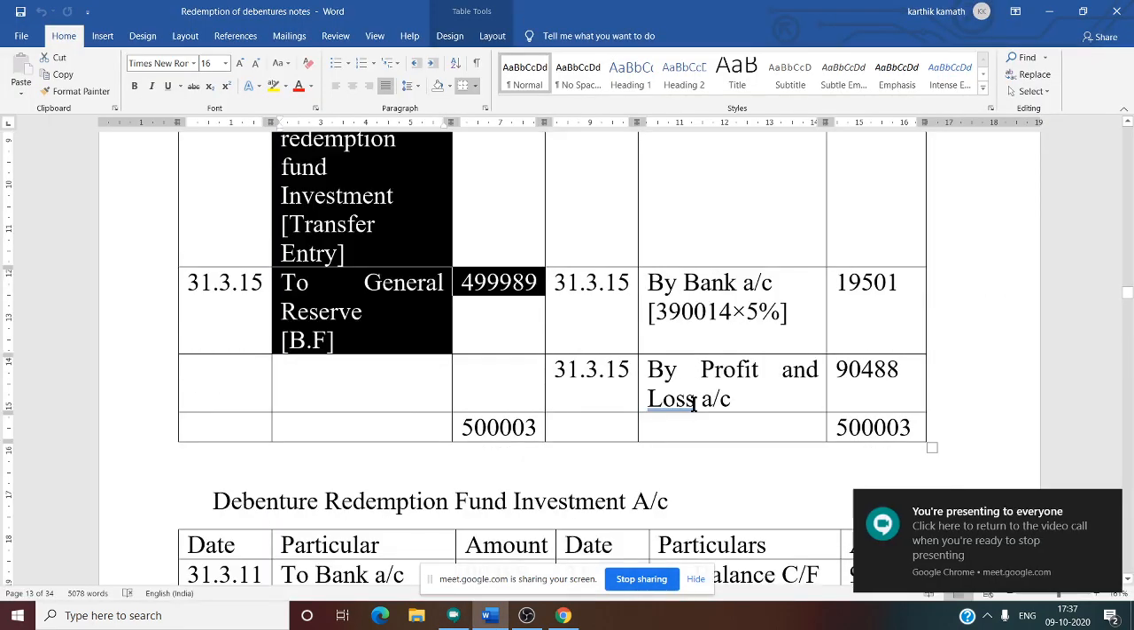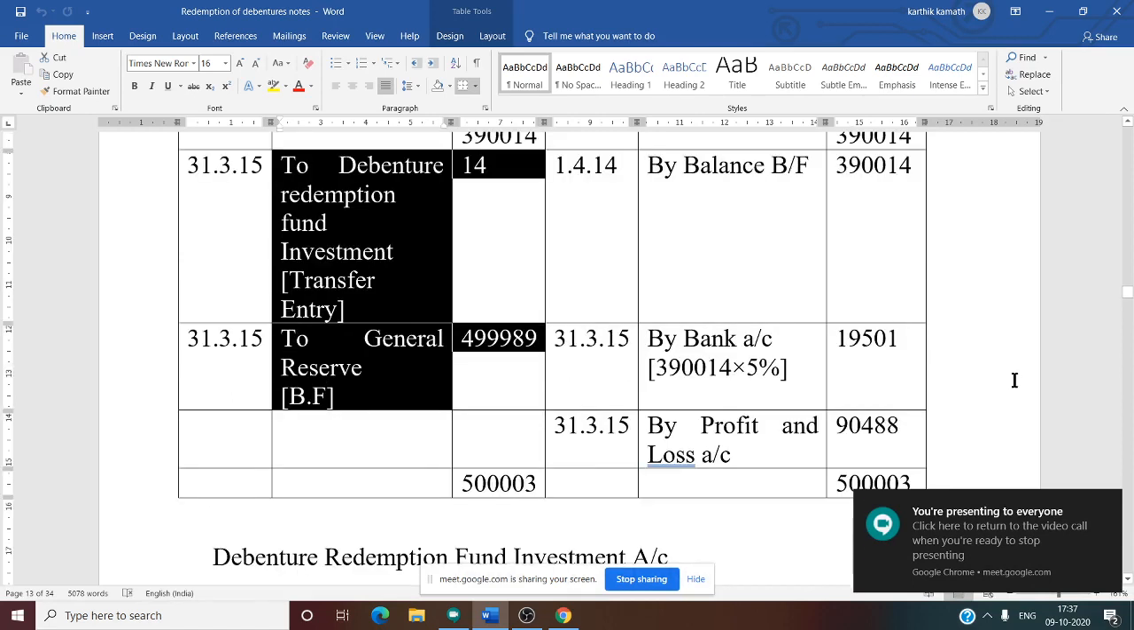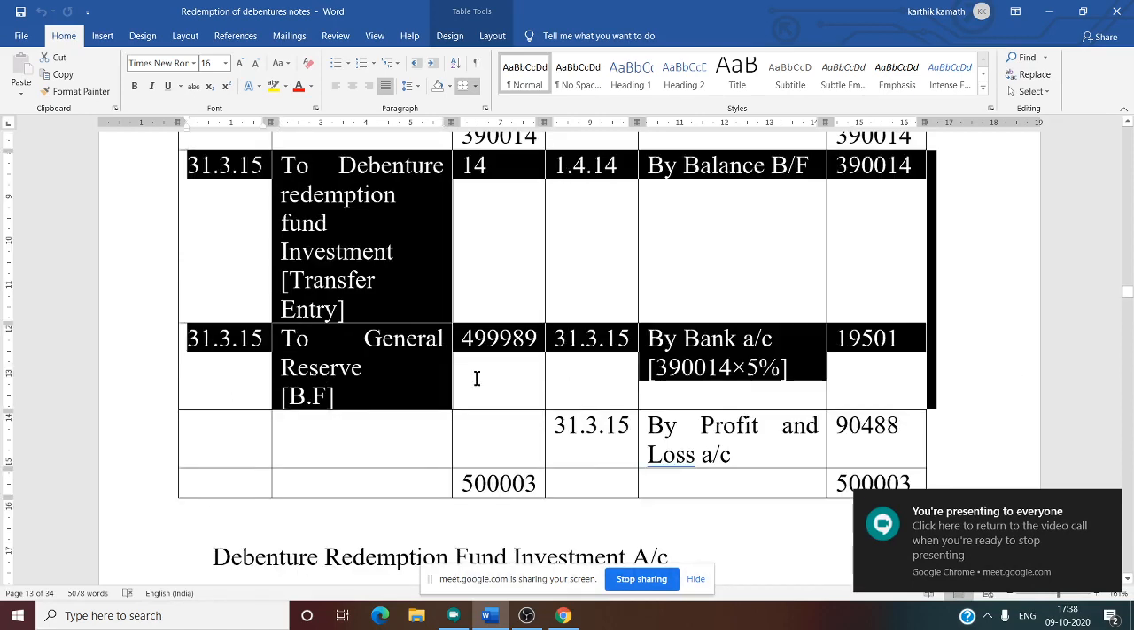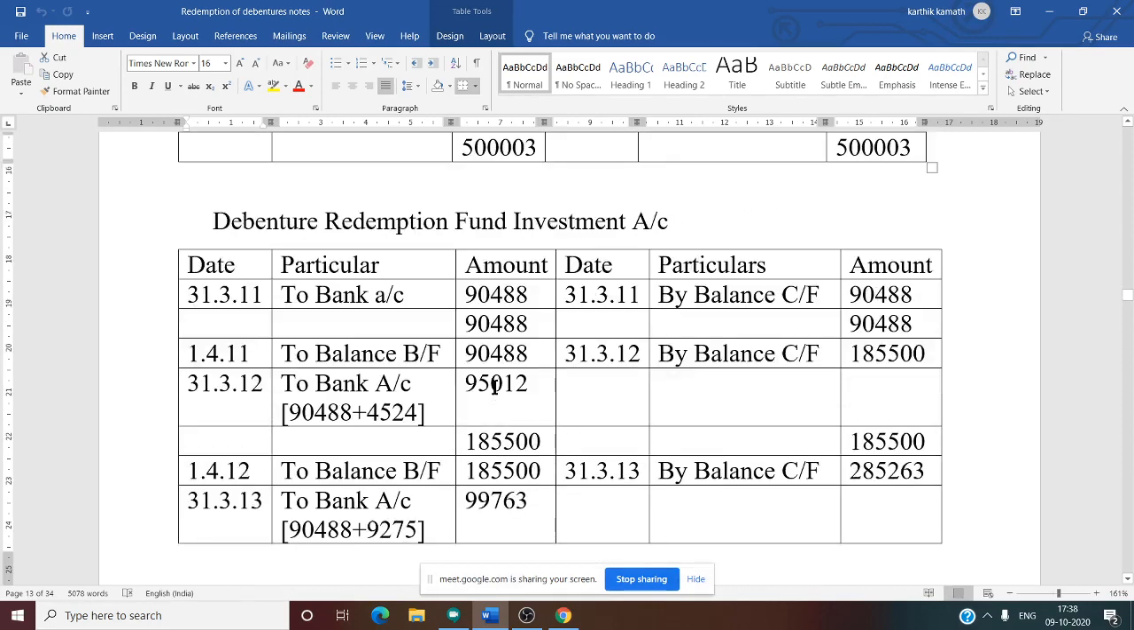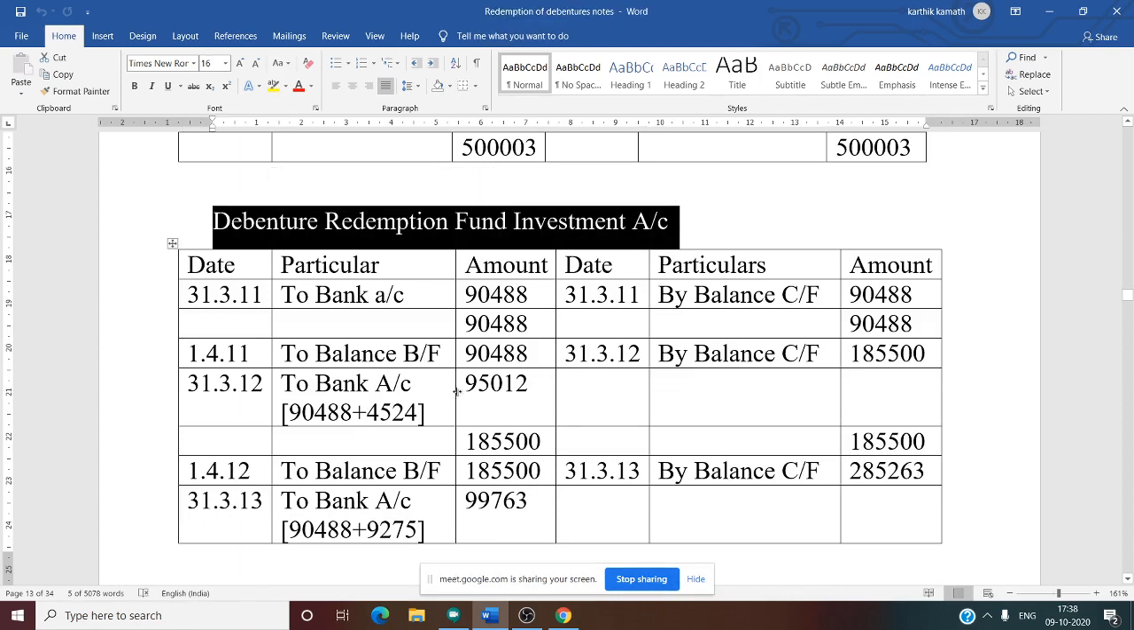Yes. So now we left that account as it is. See this? We left that account for calculation. There is some calculation we need to do later for the fifth year. So leave that account as it is. Now next prepare the third account. What is our third account? That is the debenture redemption fund investment account. It is our third account.